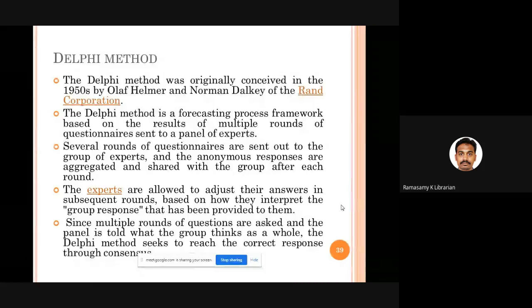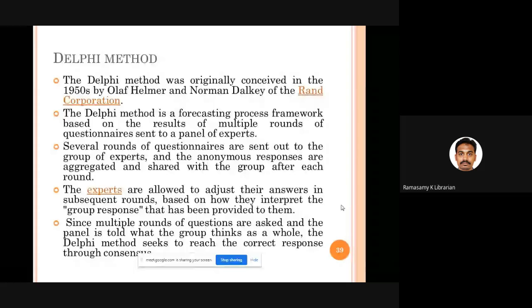So whenever you want to choose one facilitator who is going to conduct this particular survey, fine. Then you select experts with 10 to 15 years working experience in the chosen field of study. Okay, you select some and you send a copy to each and every one of the experts.